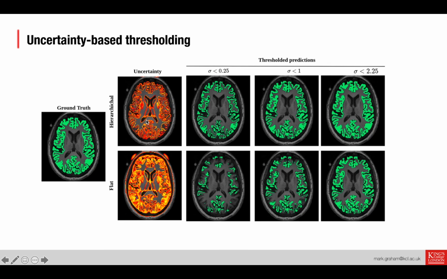Whereas using the hierarchical method, we can get a cortical-specific uncertainty by taking uncertainty from the right branch of the tree, and we can use that map to threshold the segmentation, and get a more sensible looking lower and upper bound for what the cortical parcellation should look like. If we wanted to obtain that using the flat method, we'd have to retrain a cortical-specific parcellation model so that we can get appropriate uncertainty values around the cortical edges.